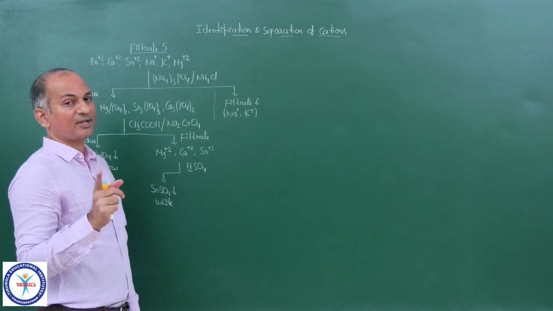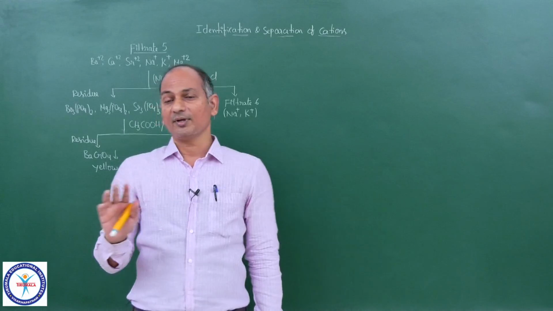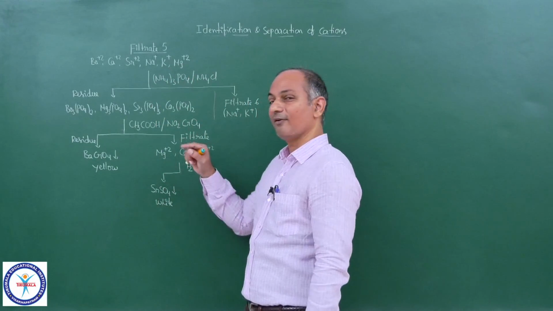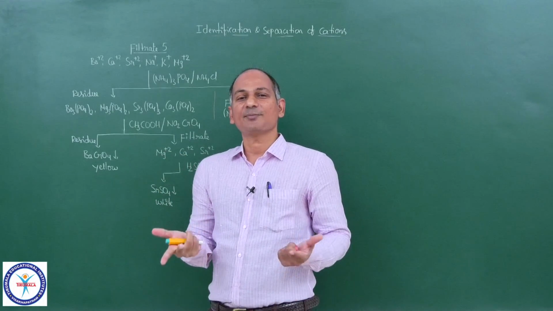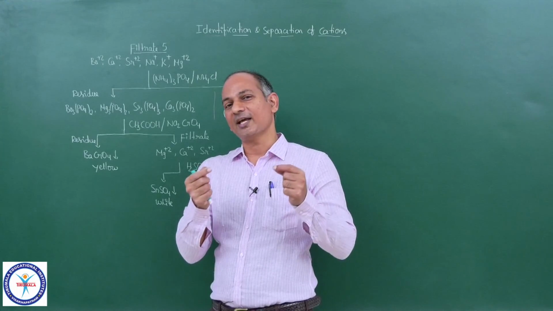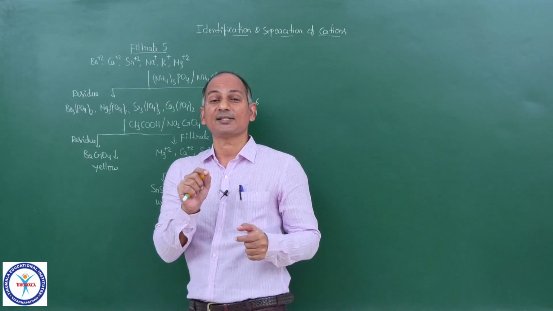You all know calcium sulfate and magnesium sulfate cause permanent hardness. Very simple. If calcium sulfate and magnesium sulfate were insoluble salts, how would they cause permanent hardness? So magnesium sulfate and calcium sulfate are quite soluble salts. As a result, they are able to cause hardness.